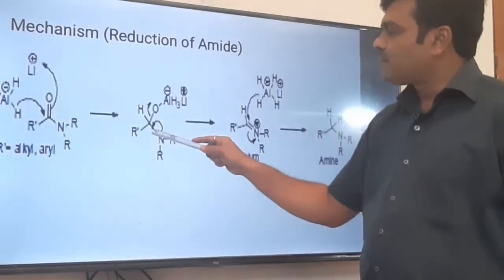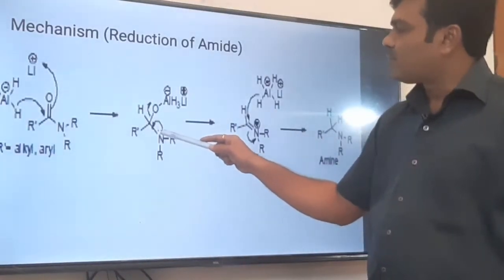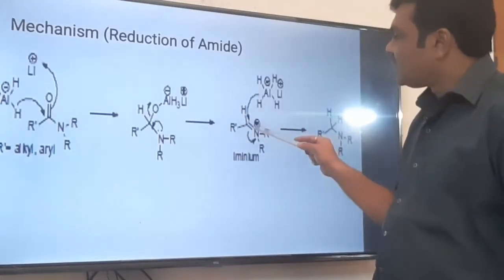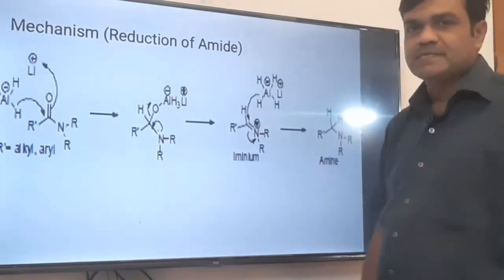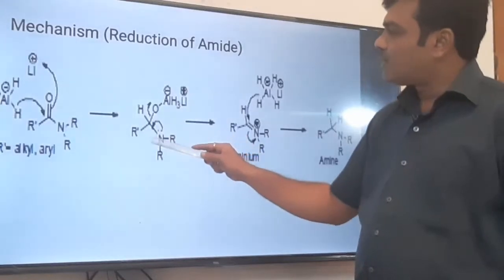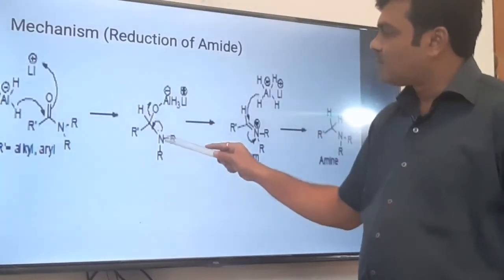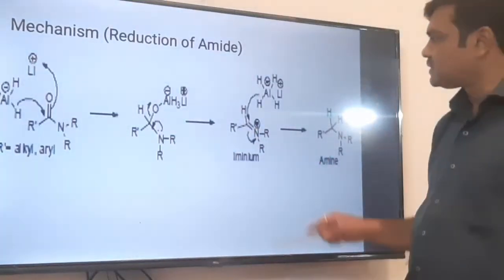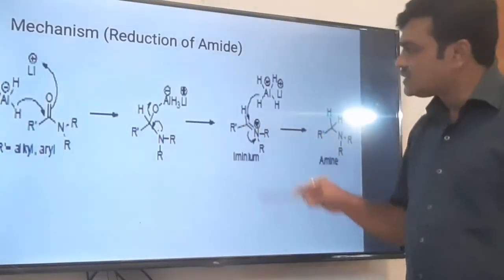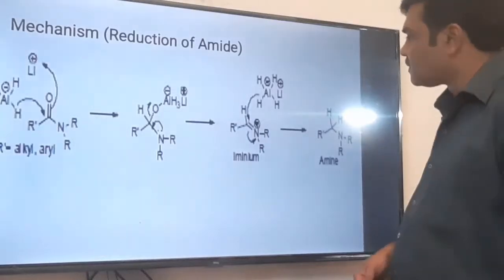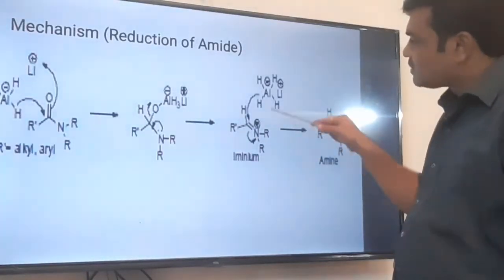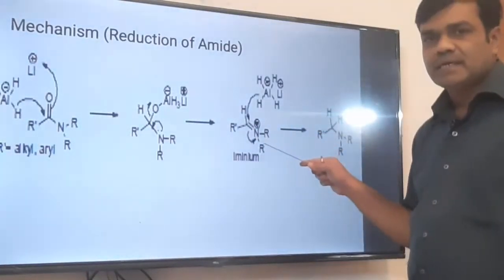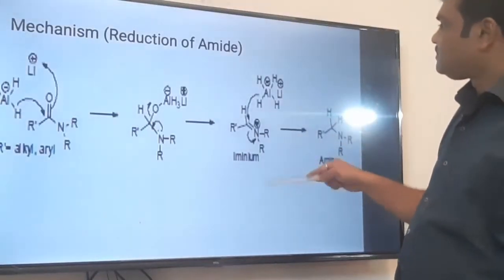After donation of the lone pair, a pi bond will form, and nitrogen will have the positive charge, that is deficiency. So what we get is RCH double bond NR2, and nitrogen has the positive charge. This C double bond N is an imine functional group, and as the nitrogen bears the positive charge, it is called an iminium ion.